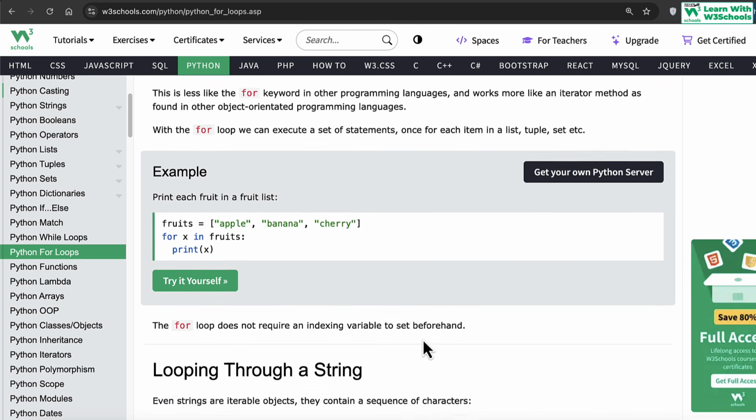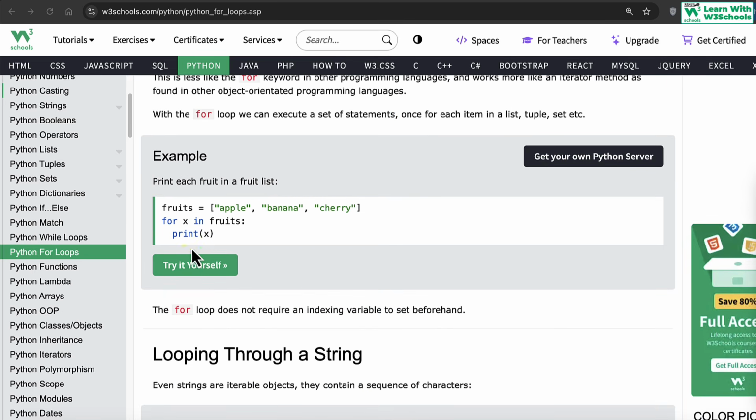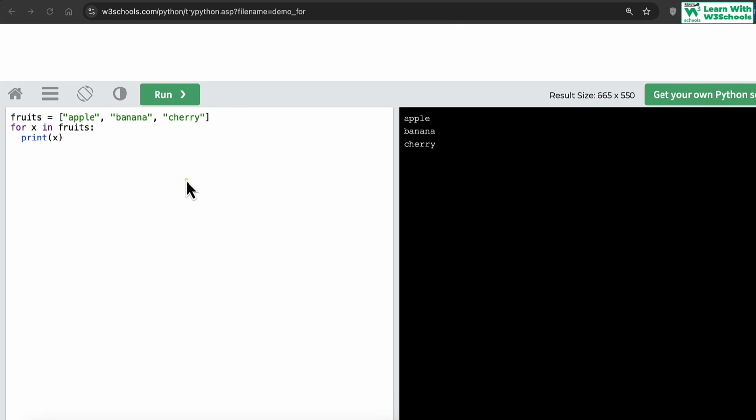Let me explain. When you come here and you see this statement, let me execute the code. Voila. You see it prints banana, apple, cherry. With only this one line of code, it iterates through all the items and prints them. So we have a list because we are using square brackets. We say for x in fruits. What's happening here is that we are telling our Python system that I have a for loop. Go inside the fruits, which is this array here.